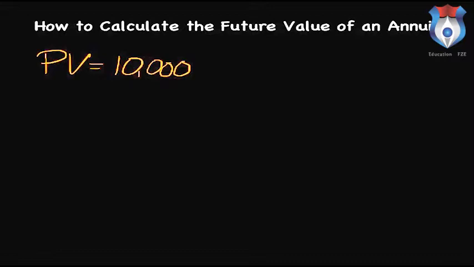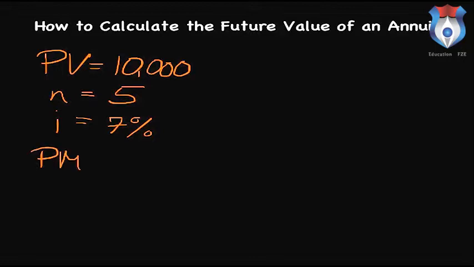We also need to know ultimately how long we're going to invest our monies. And so let's just say that we're going to invest this for 5 years. And as far as interest rate, we're going to assume that we'll earn a 7% interest rate compounded annually. Now so far this is very similar to how you would calculate the future value of a lump sum investment. The difference though is that we have to deal with that series of ongoing payments that we're actually going to be making. And so we abbreviate that as PMT.